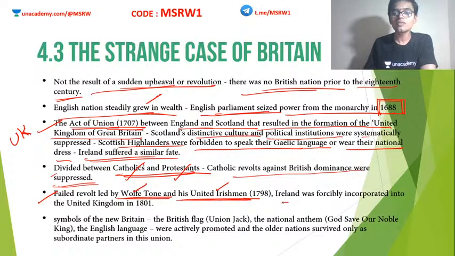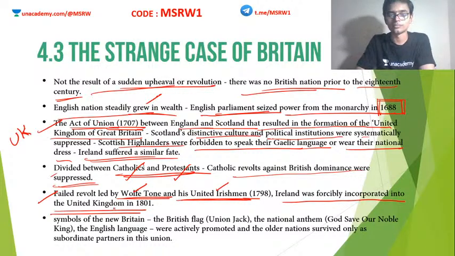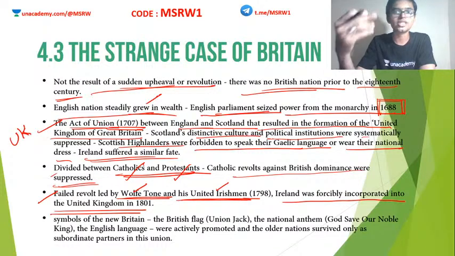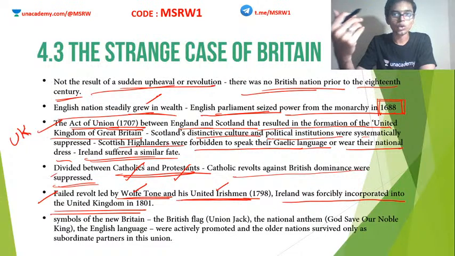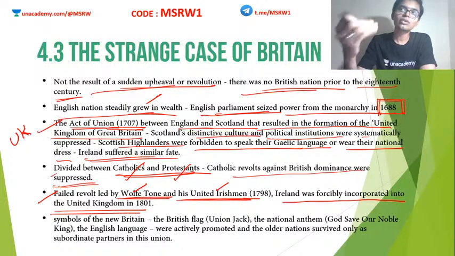But Ireland was forcibly incorporated into the United Kingdom in 1801. Clear? This revolution failed. It was meant to prevent the annexation of Ireland to Britain. But it failed, so Britain united Ireland with the UK anyway. That is why I told you in Britain all kinds of revolutions were there, but none of them succeeded.